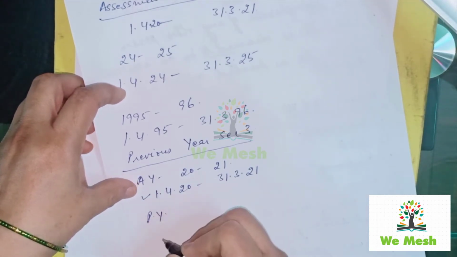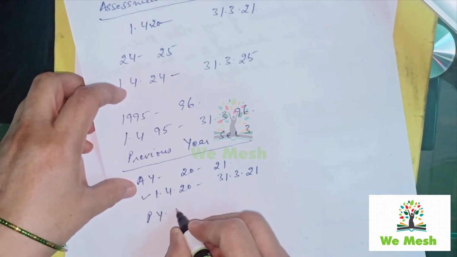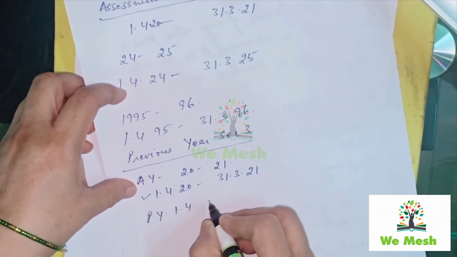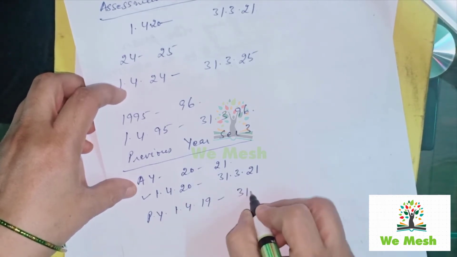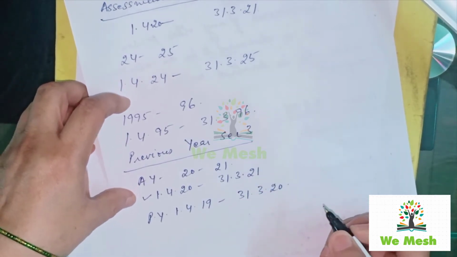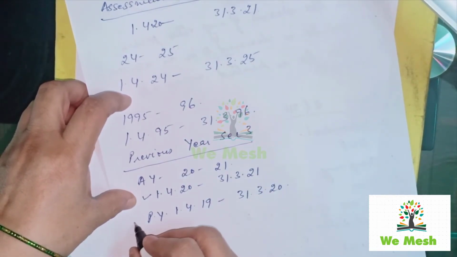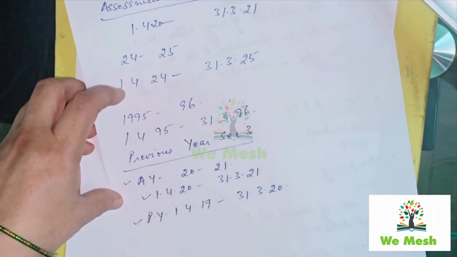That means it is the financial year immediately preceding the assessment year. It starts on 1st April 2019 and will come to an end on 31st March 2020. So previous year means the financial year immediately preceding the assessment year.